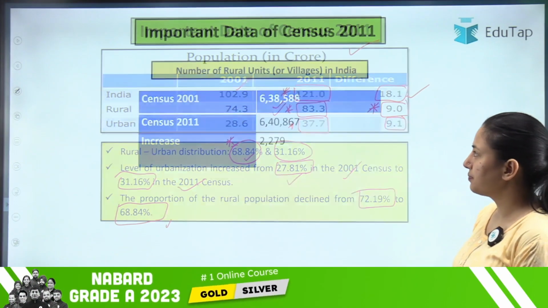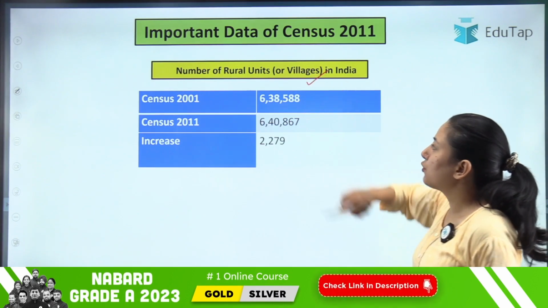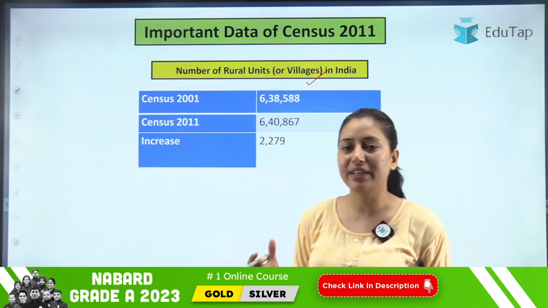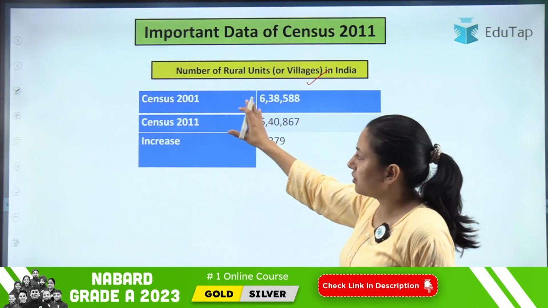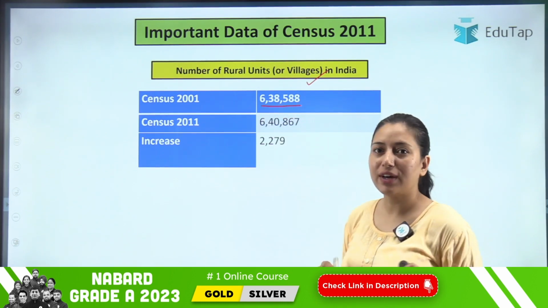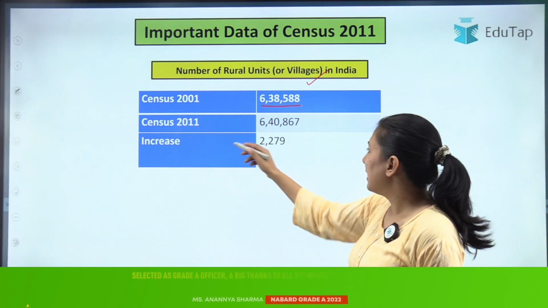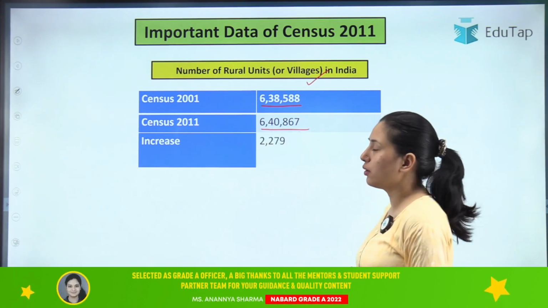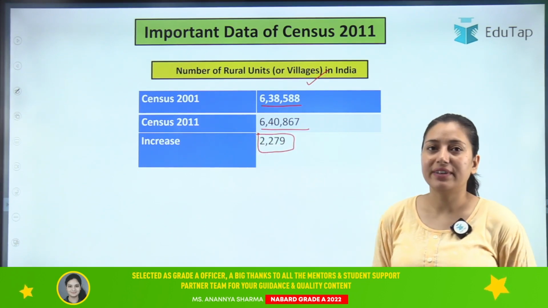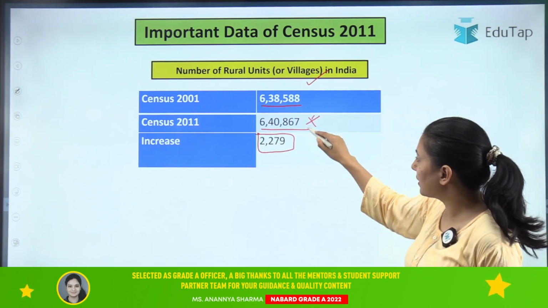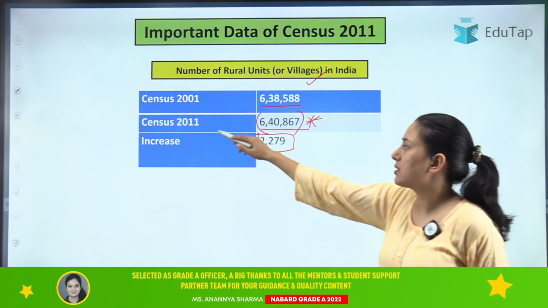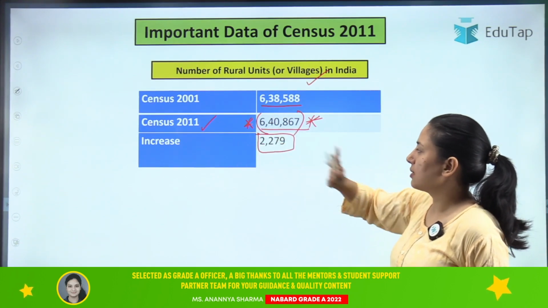Then moving on to the next, number of rural units. Very important: how many rural units or rural villages do we have in India? According to the census of 2001, it was 6,38,588, while in 2011 it was 6,40,867, and it has increased by 2,279. Clear? So this is important. You should know what the number of rural units or villages in India is as per census 2011. Clear? So this is important.